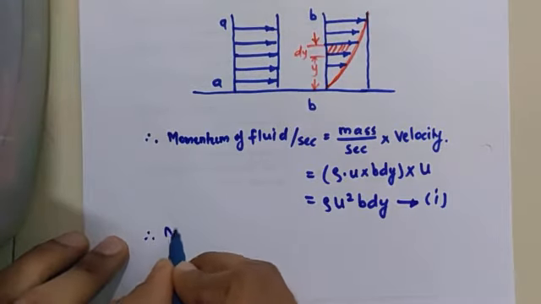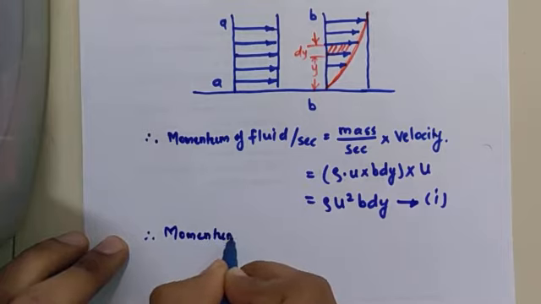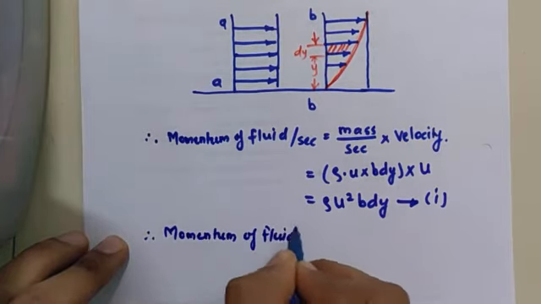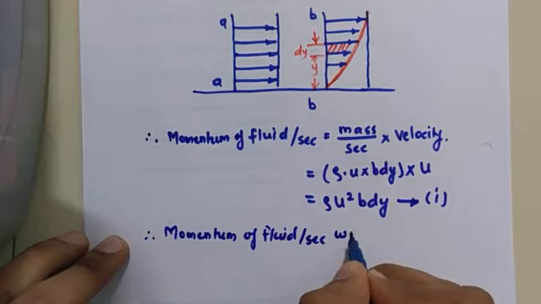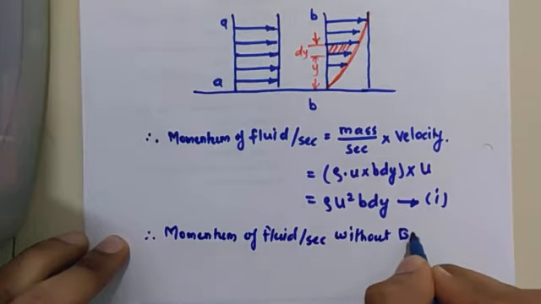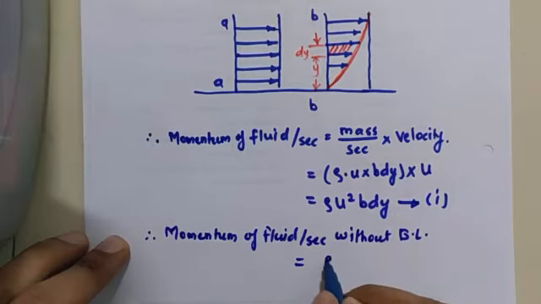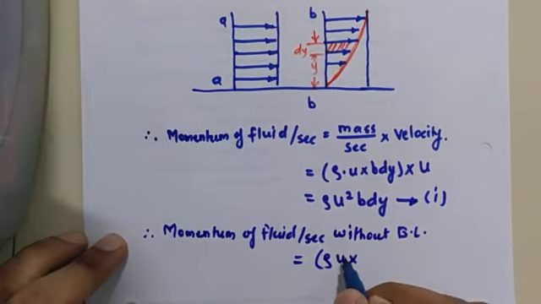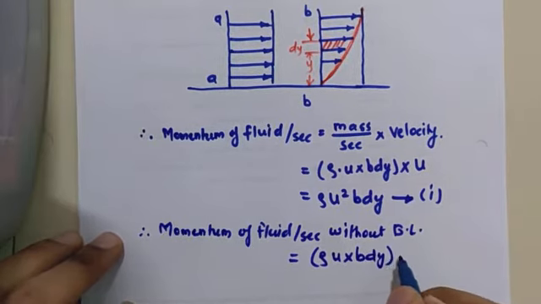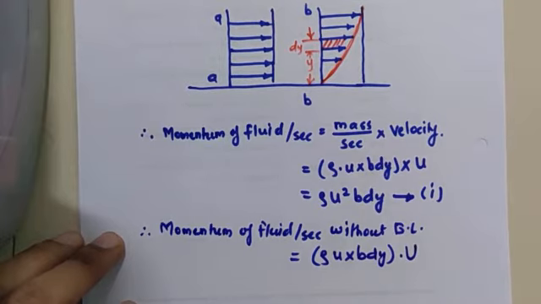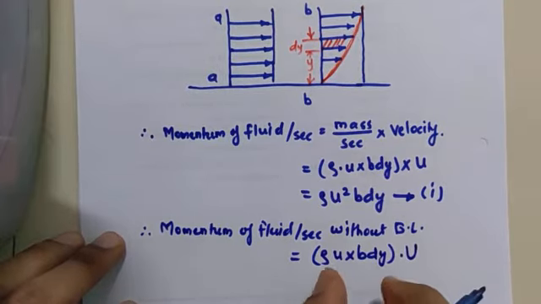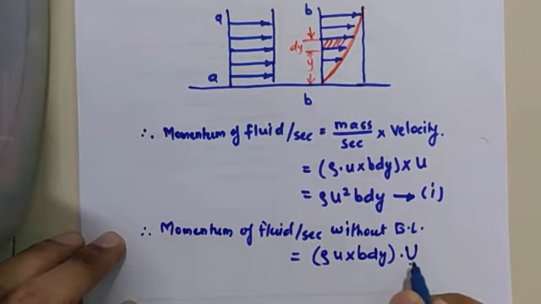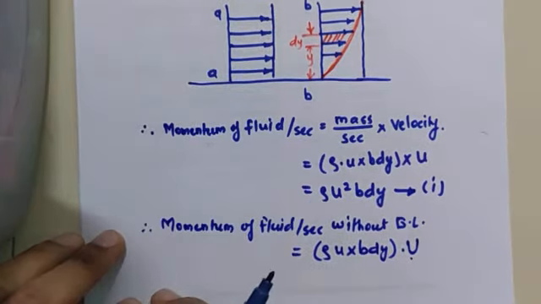Therefore, momentum of fluid per second without boundary layer formation is equal to rho u b dy into capital U. So this discharge will remain the same here, but this velocity is the velocity of the free stream.